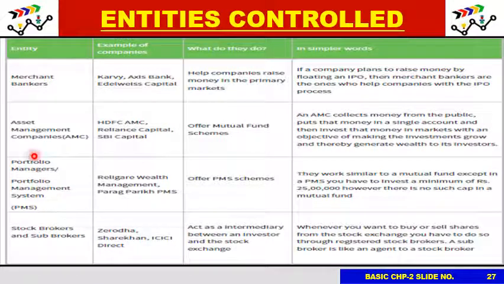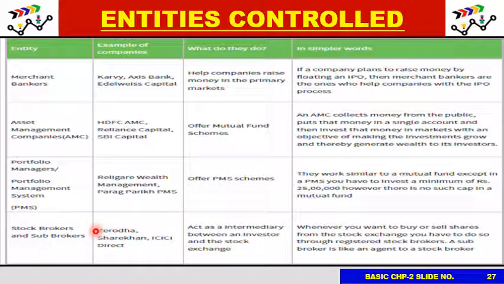Why does SEBI have certain rules for AMCs? Because they have huge cash piles. So they are the ones who influence the prices. Portfolio managers and the portfolio management system are something like mutual fund managers. However, they give you customized services. If you have more than 25-30 crore rupees, then instead of going to a mutual fund, go to a portfolio manager who will help you manage your portfolio in detail.